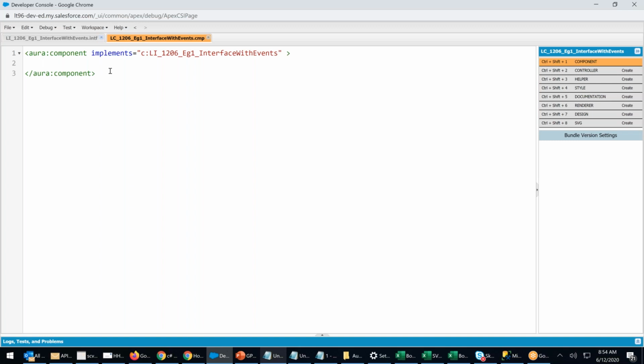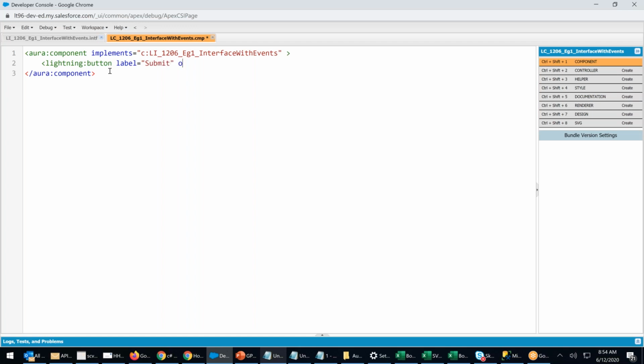So I will go ahead and say aura. Aura to fire. Let me fire with a button. Lightning button. Label equals submit.